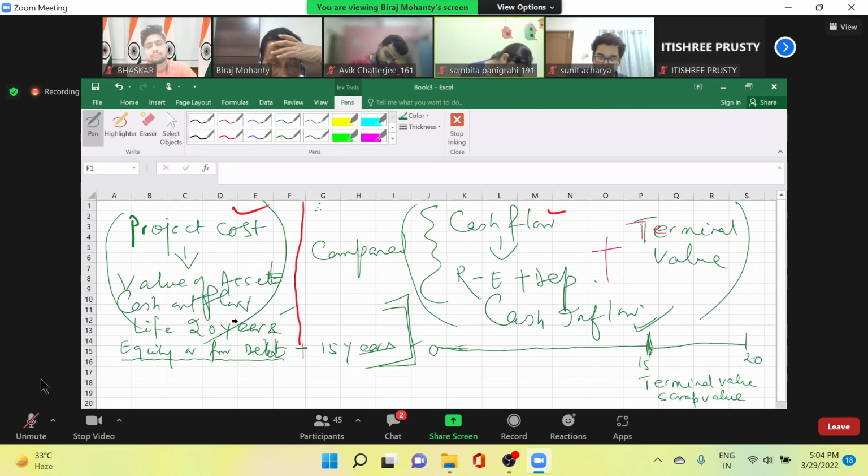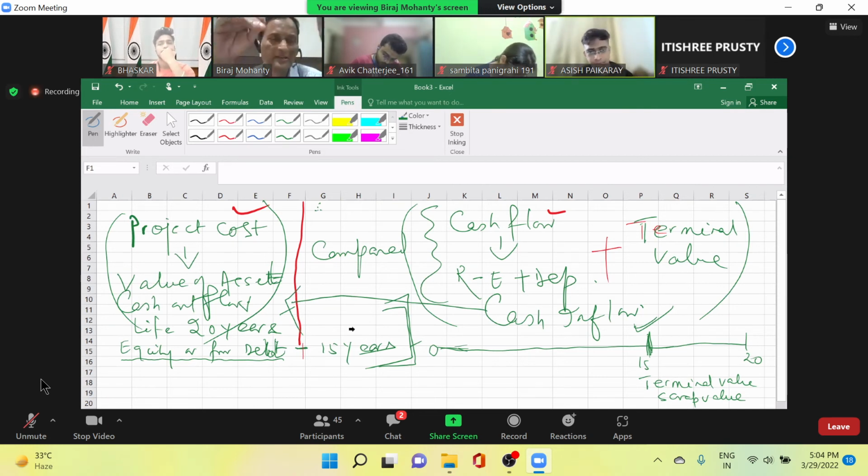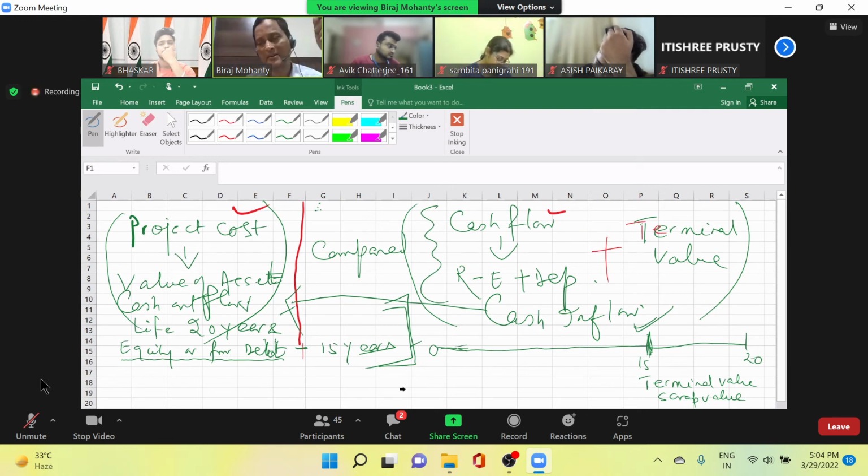So when we will accept the project? When cash inflow is more than the cash outflow. Could you get it? Yes, sir. So I have a project. My project cost is the value of the asset. In the inflow part, I have got depreciation, cash inflow from my revenue, and also a terminal value. These two things I will consider, then I will compare it. Is it so easy?